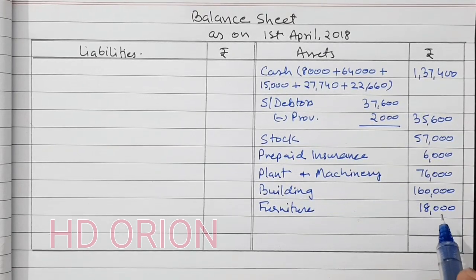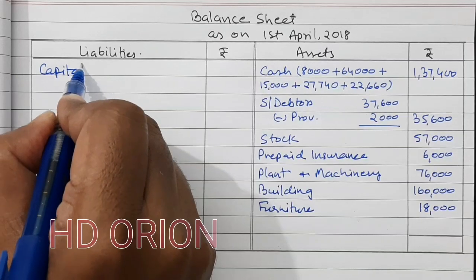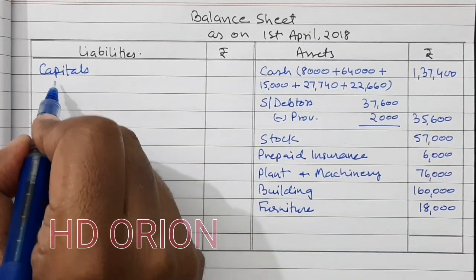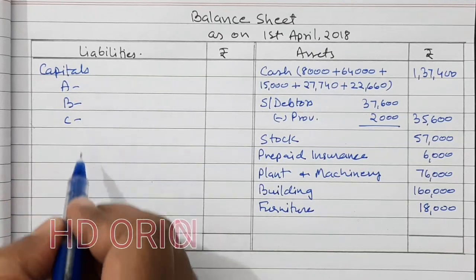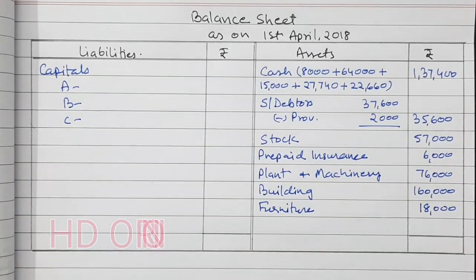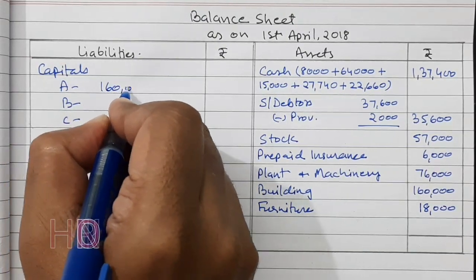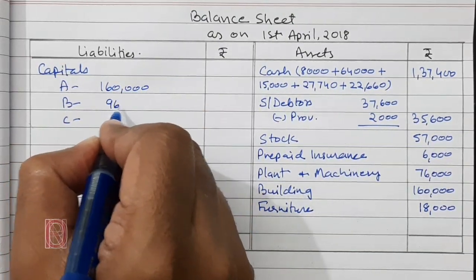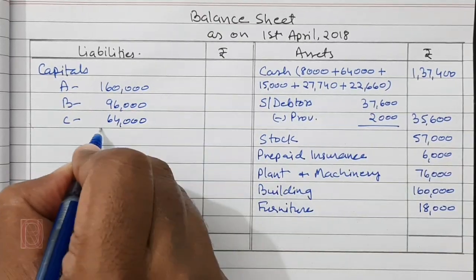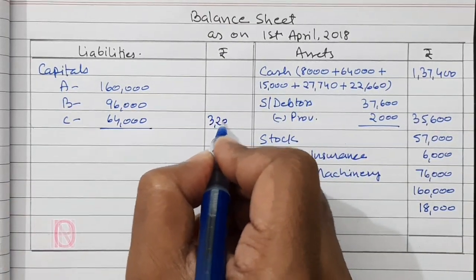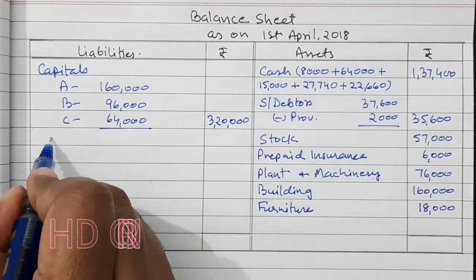Now let us see the liability side. Capitals first. Capitals of A, B and C. It is 1,60,000, 96,000 and 64,000. Grand total 3,20,000. Now on the liability side there is creditors.